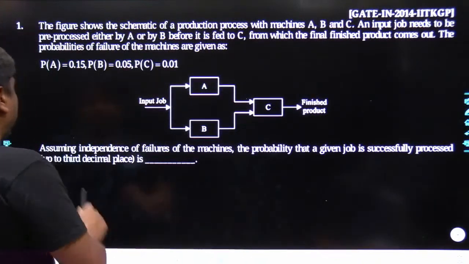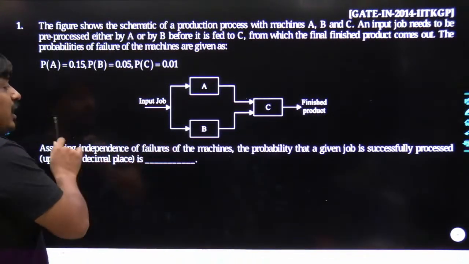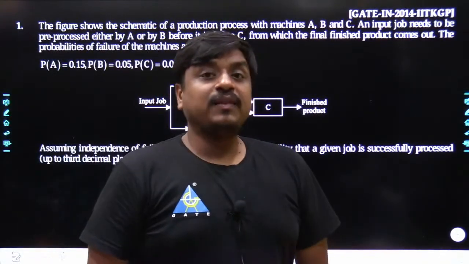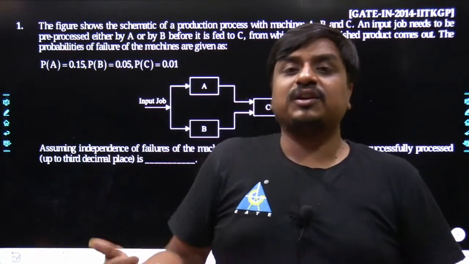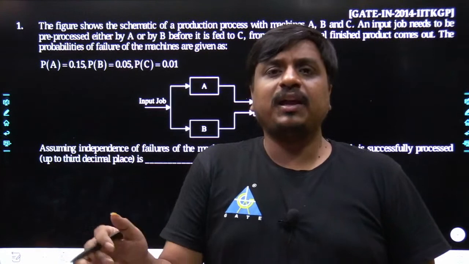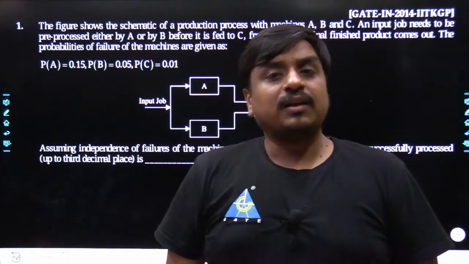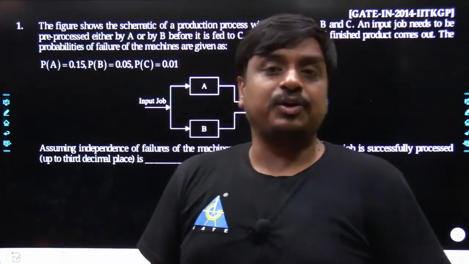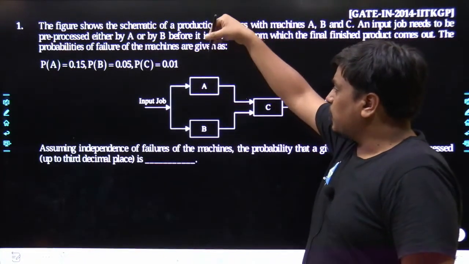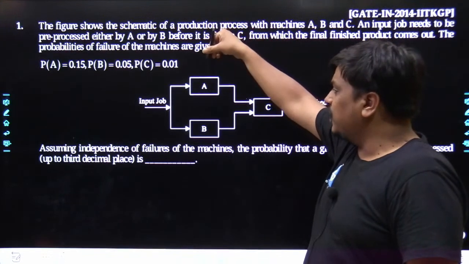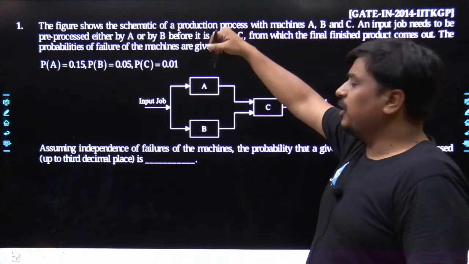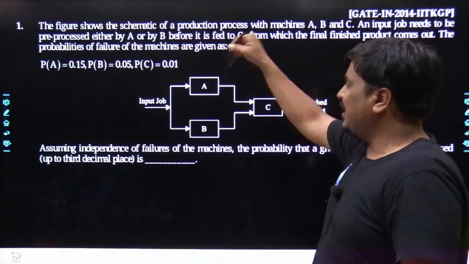Could you understand? Assuming the independence of the failure, this word is also very important. Why? Because in future, when the occurrence of certain events is found to be independent, once we take its intersection like P(A intersection B), their probability would be simply P(A) times P(B). That means at any moment of time, the probability of the failure of machine A is completely independent from B, and similarly the probability of the failure of machine B is completely independent from A, C, B, A, everything.